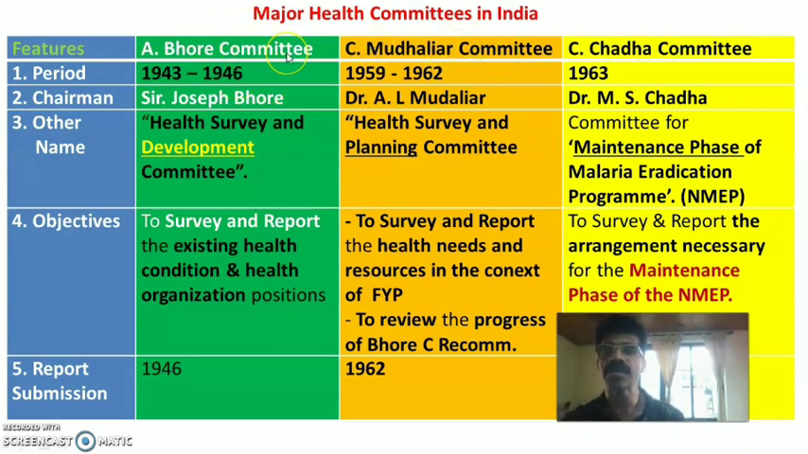So first committee was Boer committee, second is Mudaliar committee, and third one is Chada committee as per the chronological order. The first feature is period. So you already know that I have already explained that the period of Boer committee was 1943 to 1946. Okay, then second committee, Mudaliar committee, the period was 1959 to 1962. Now you can feel that there is a gap between 1946 and 59. But there are many other committees the government appointed between this period that will be discussed later as a list, that is other notable committees.